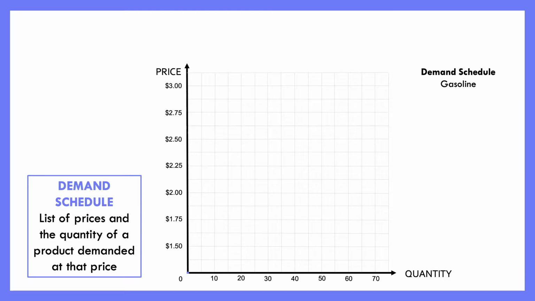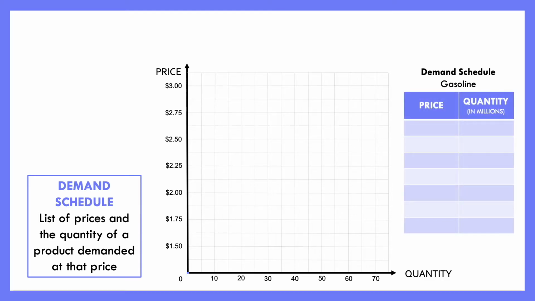And so here's what we're going to say. We're going to have a little list right here, and we're going to have a bunch of different prices of gas, like possible different gas prices. And what we want to understand is, okay, whenever the gas is that price, how much do people want to buy? That's really all we're saying.